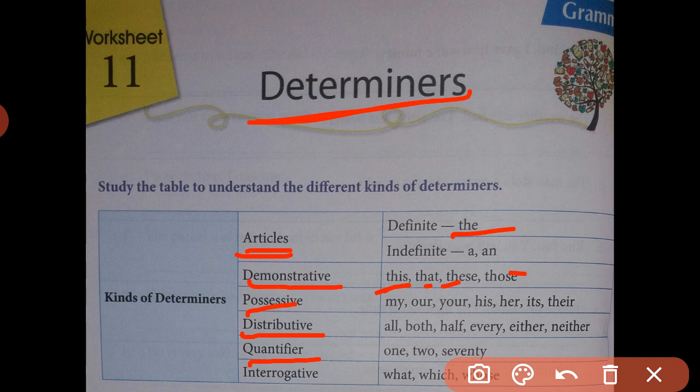What are quantifier determiners? Quantifiers are those determiners that give an indication of amount or quantity. Words such as much, many, few, most, more, none are used as quantifier determiners.